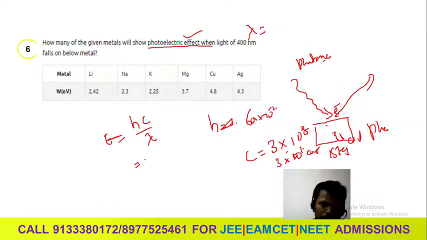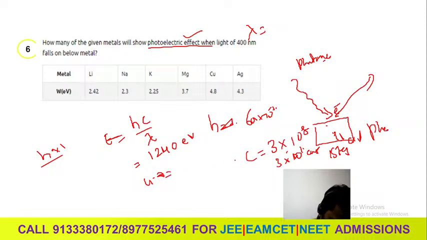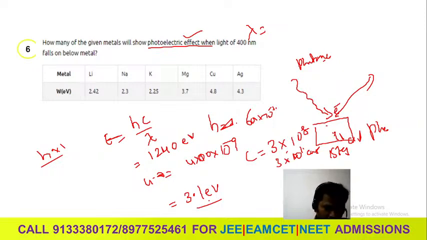So you will convert. First of all I will calculate the hc value. The hc value is 1240 electron volt nanometer. Lambda is 400, which you can write as 400 into 10 to the power of minus 9 meters. By calculating with the h value, c value and lambda value, you will get the answer 3.1 electron volts. This is the total energy required.